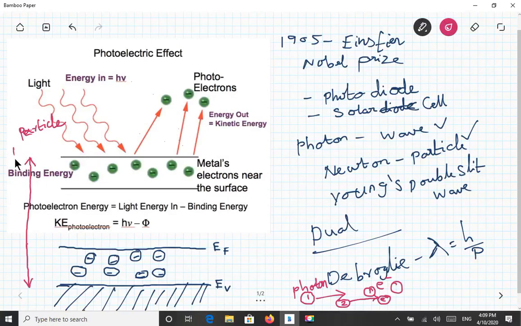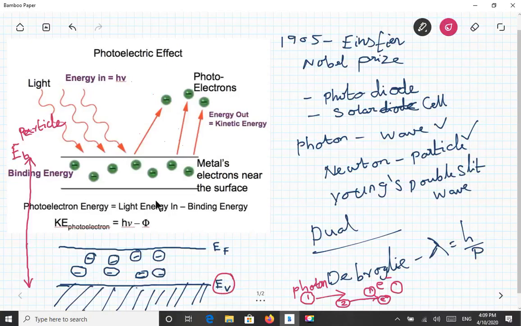So I am taking this binding energy as EB, where B is a small b subscript, and the valence band is represented by EV.